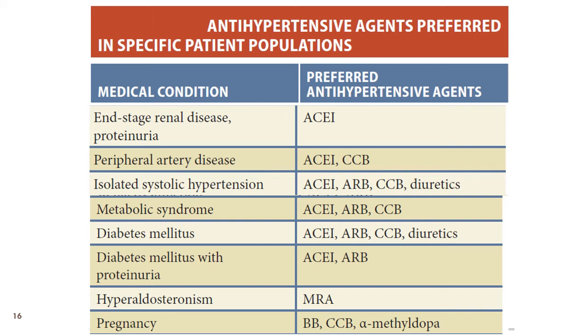In patients with hyperaldosteronism and hypertension, the mineralocorticoid receptor antagonists like spironolactone are preferred. Pregnant women with hypertension are one of the subgroups where very few drugs are prescribed, among which we have calcium channel blockers and alpha-methyldopa. The cardioselective beta blockers may be tried in pregnant women. Among these, labetalol is considered very safe.